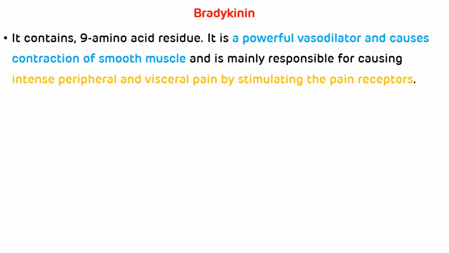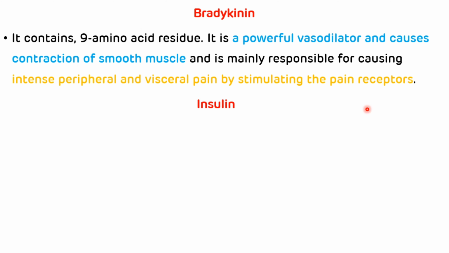Then bradykinin. Bradykinin is again a 9 amino acid residue peptide and it is a powerful vasodilator and causes constriction of smooth muscle, and it is mainly responsible for causing intense peripheral and visceral pain by stimulating the pain receptors. That is bradykinin.